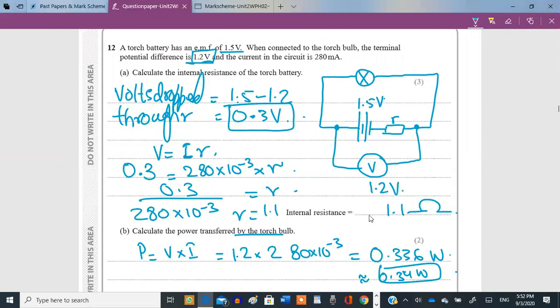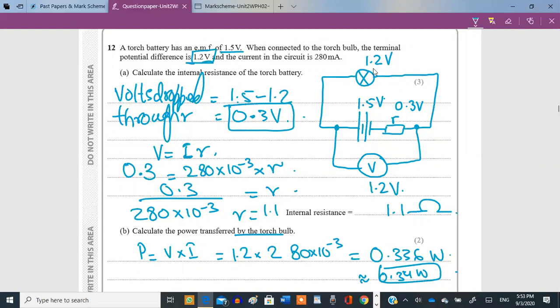1.2 volts. So this actually means that the total voltage or the EMF of the battery is 1.5 volts, but how much is dropped across the internal resistance? It's going to be the difference of these two values, right? So this means that 0.3 volts has been dropped across the internal resistance, right? Because 1.2 volts is the only voltage that is reaching this bulb.